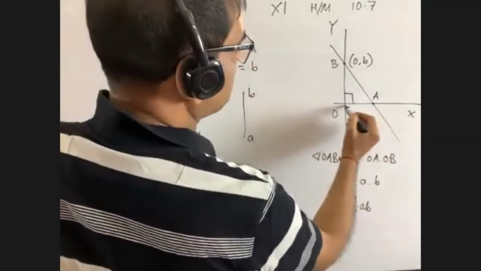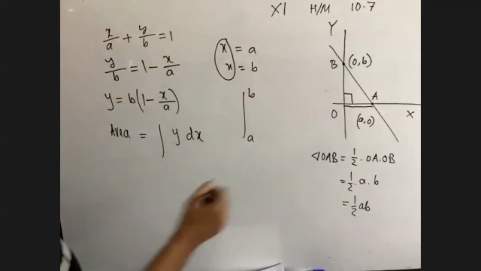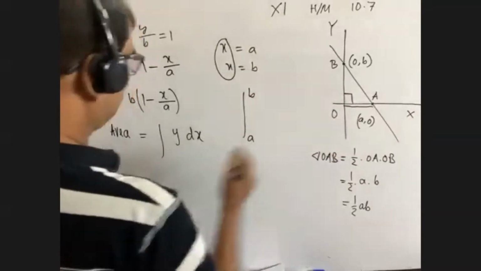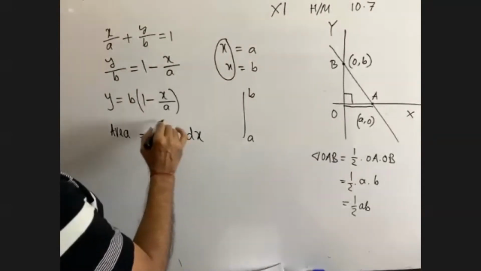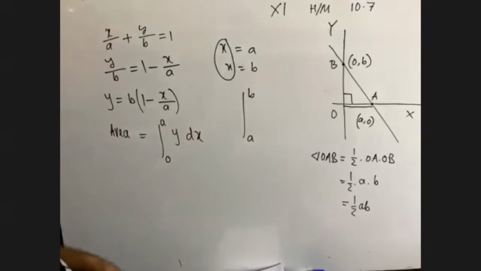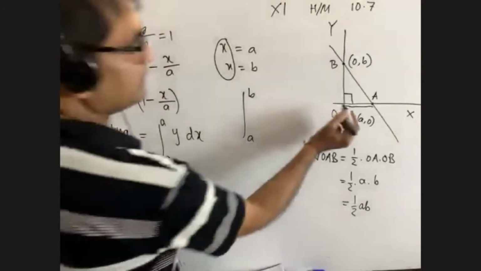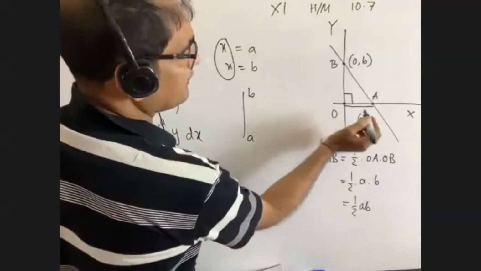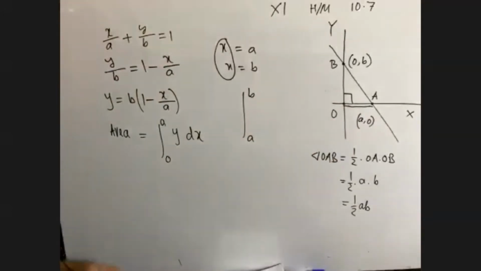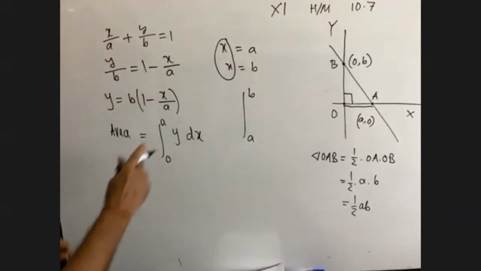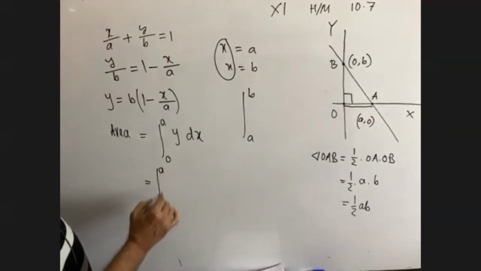This is the x-axis. So values of x will lie here. Okay. So what is the lower value? It is 0. And the upper value is what? a. Sorry. So anyway, it is 0, right? Value of x is here 0 and value of x is here a. So definitely 0 will be the lower limit and a will be the upper limit. Have you got me?